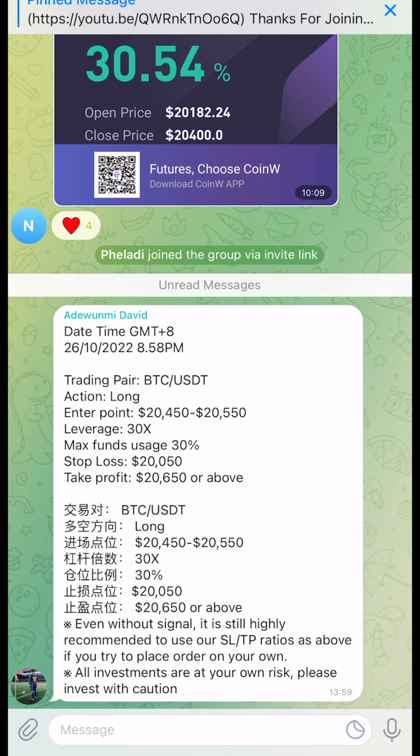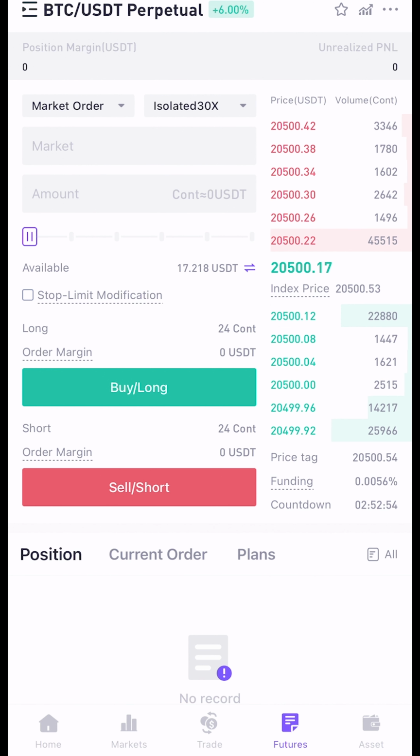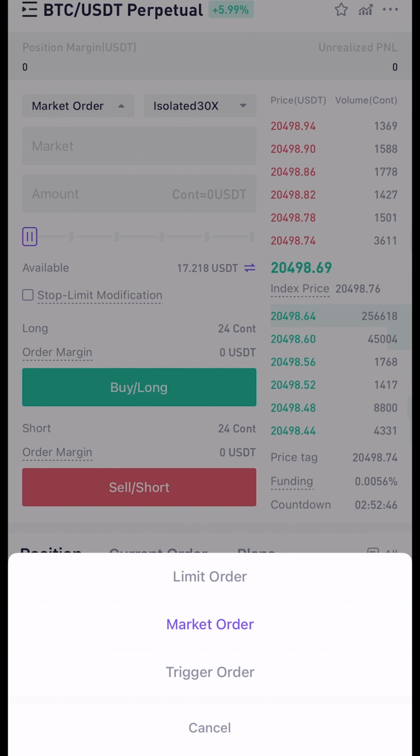So you want to go back, then check the current price. The entry point is 20,450 to 20,550, and the current price here is 20,498. So what you want to do is use this market order. As you can see, we have limit order, market order, and trigger order.